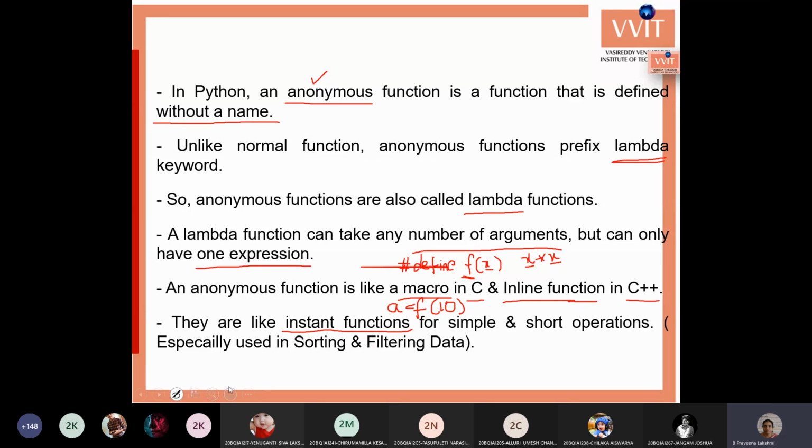Generally these functions are used for sorting and filtering of data. Note this down for anonymous functions.